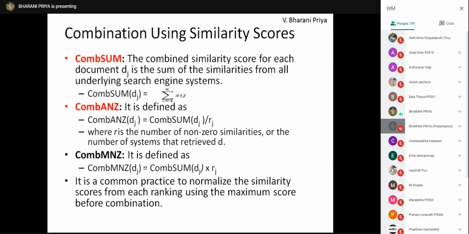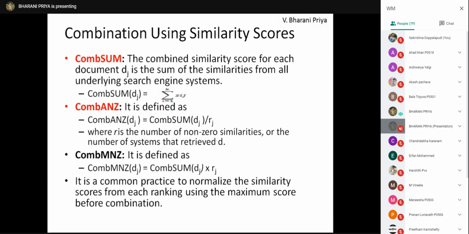The next one is normalization. The formula is the combination sum of Dj into Rj, where Rj is the number of non-zero similarities, and we normalize the similarity score from each ranking using the maximum score. So the maximum normalization score is given by the combination sum of Dj into Rj.